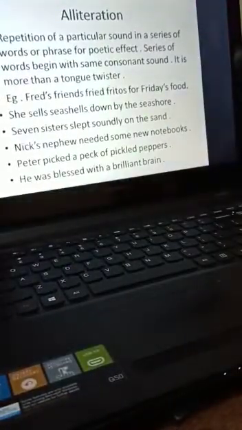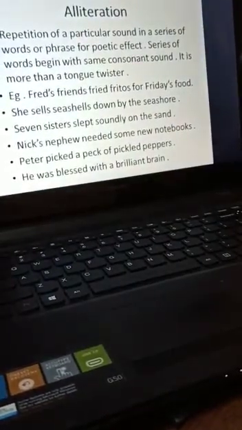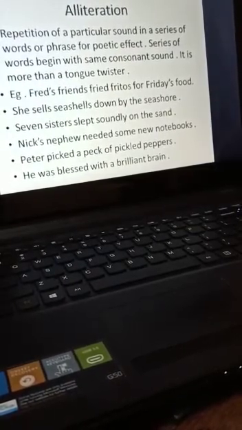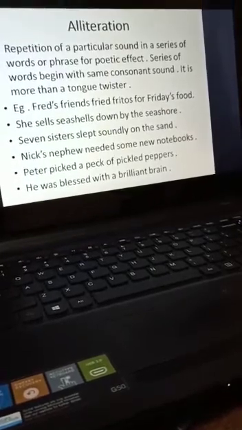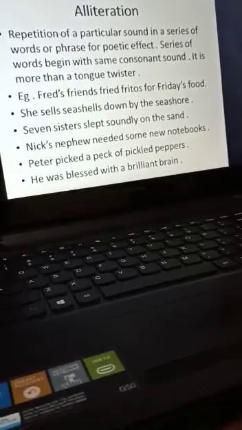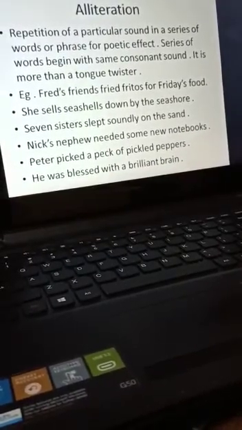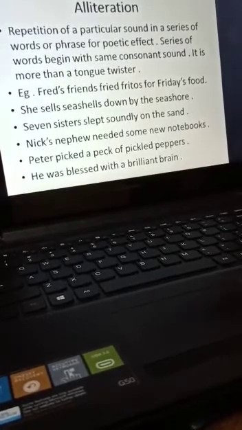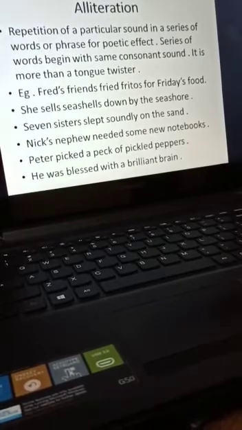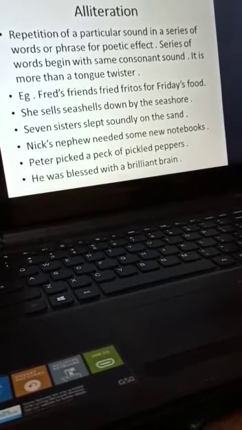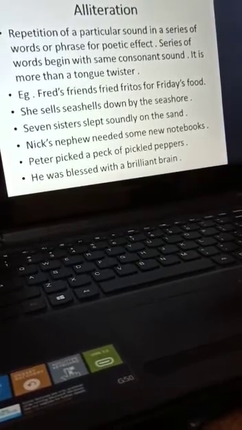So children, these were the 12 figures of speech. In your copy, you will write the figures of speech with a short explanation and the example. Hope you understood the figures of speech. You will learn by heart the spelling, because when we start our first chapter, which is a poem in your Bal Bharati textbook, you have to identify the various figures of speech in the poem. In every poem you have to identify the figures of speech. That's why before starting our textbook, I have explained to you the various figures of speech.